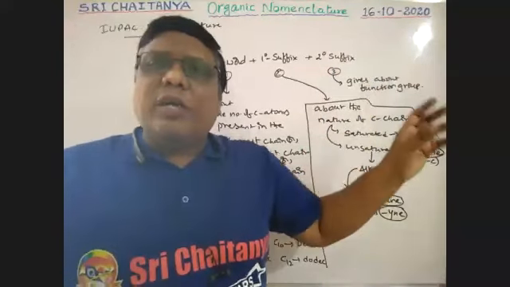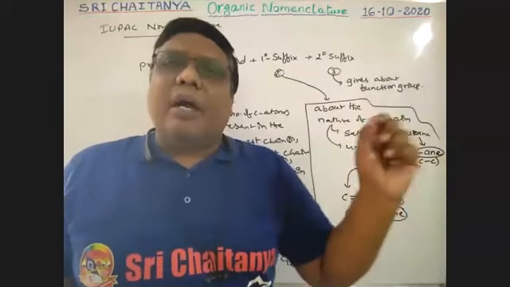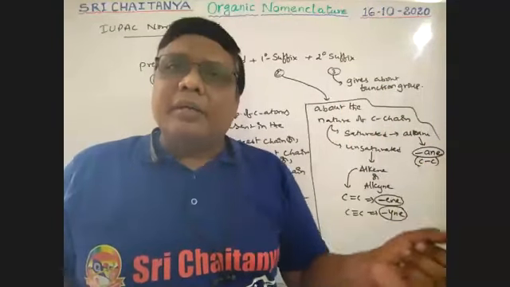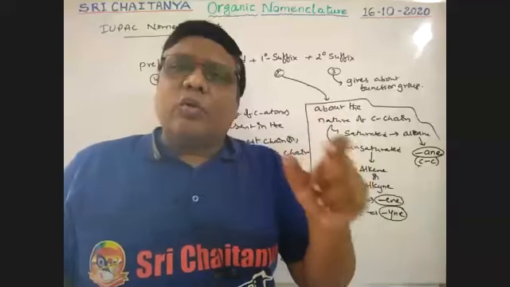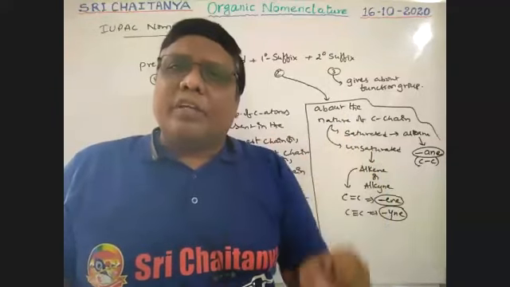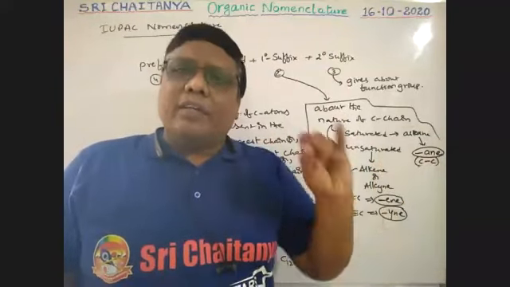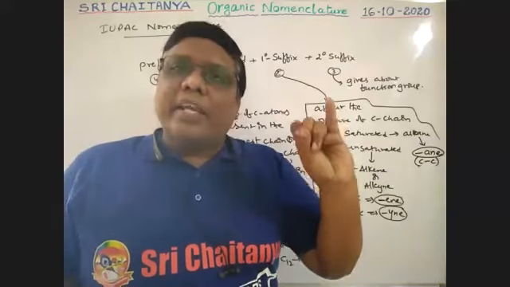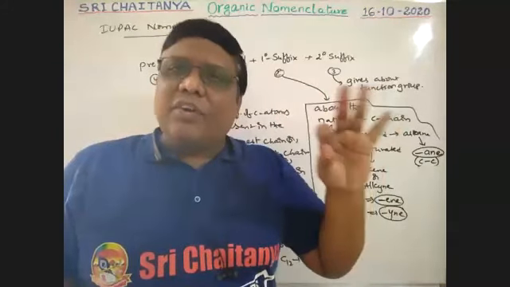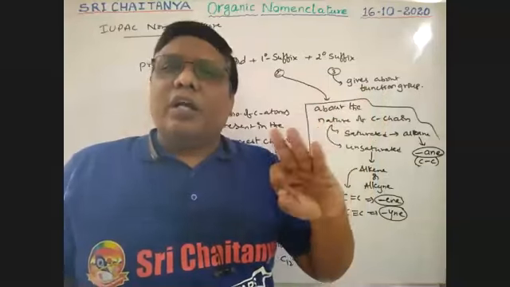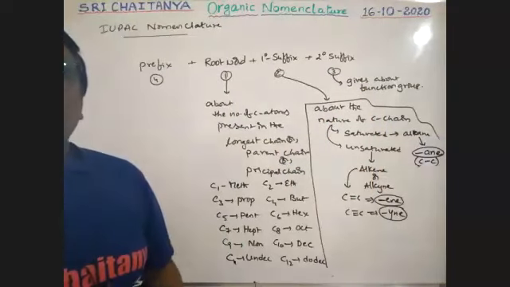What is a functional group? That decides the chemical properties of the compound. The group which gives the chemical properties of the compound is called a functional group, like alcohol, OH, aldehyde, CHO, acid, COOH. All these are functional groups.